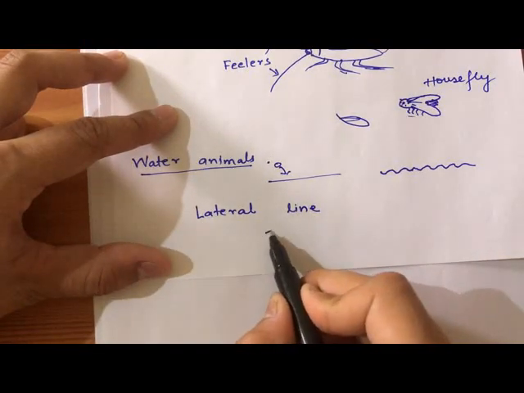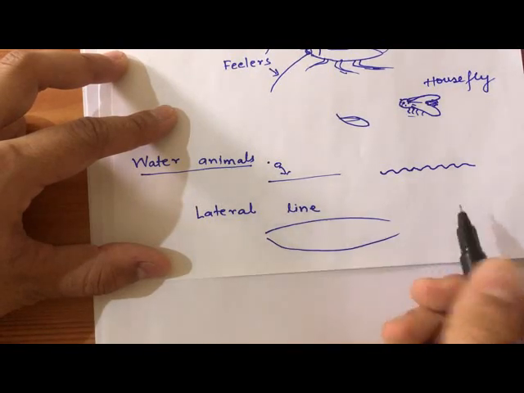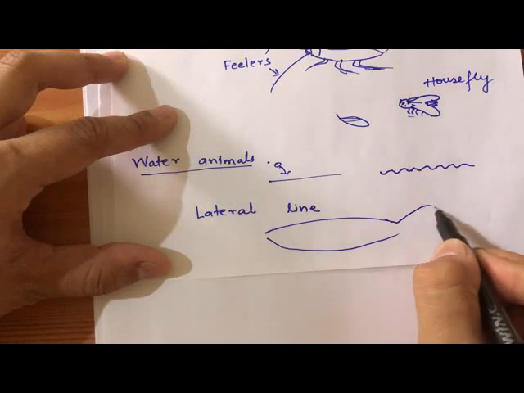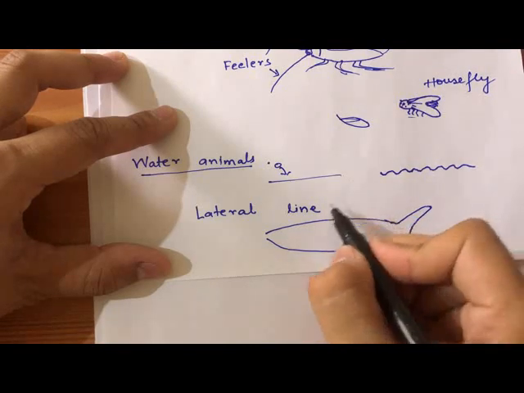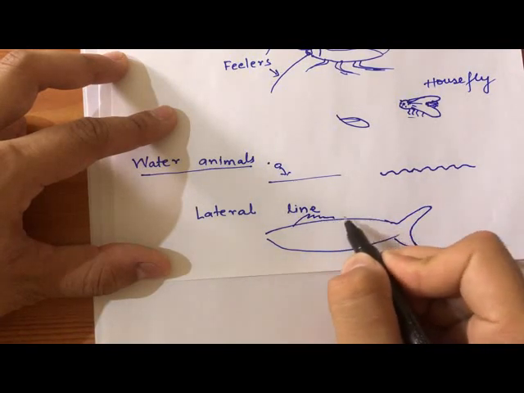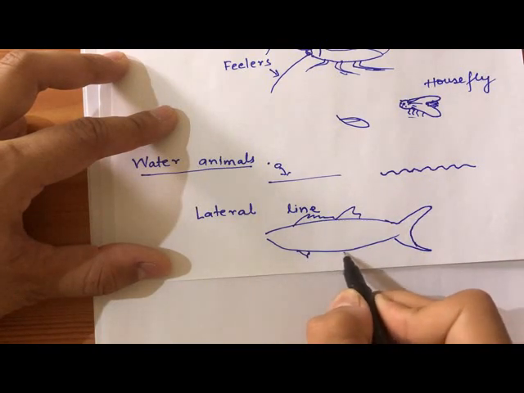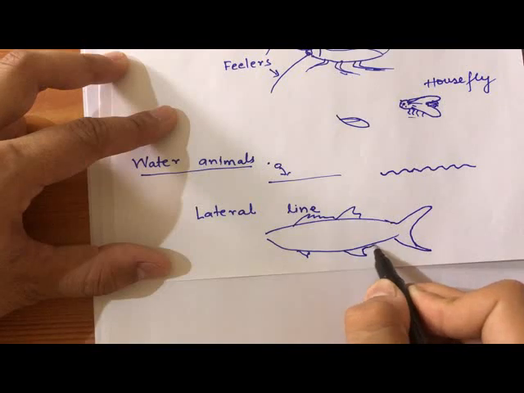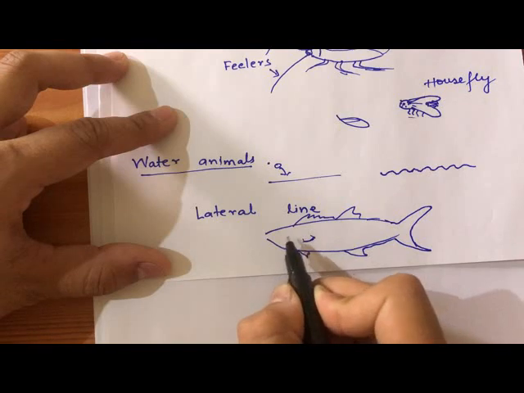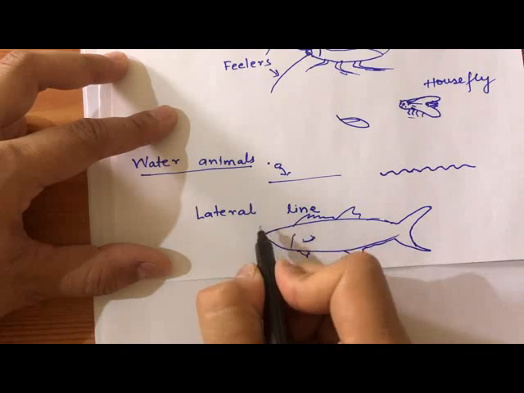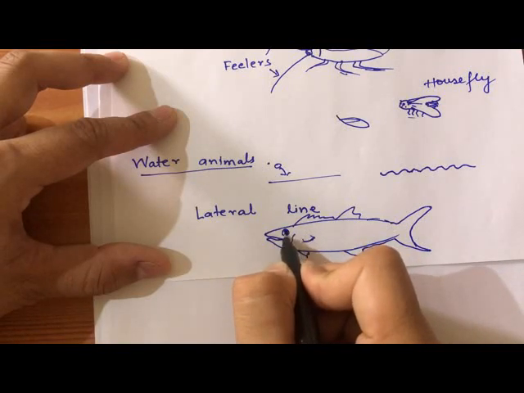So I am drawing a fish. Okay, so this is a fish, there are fins, mouth of the fish, its eye.